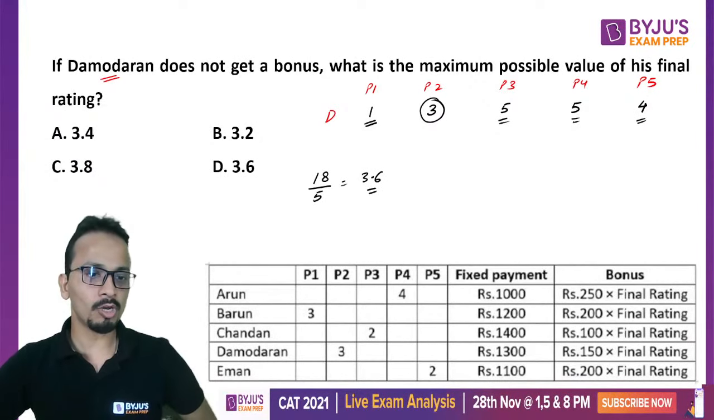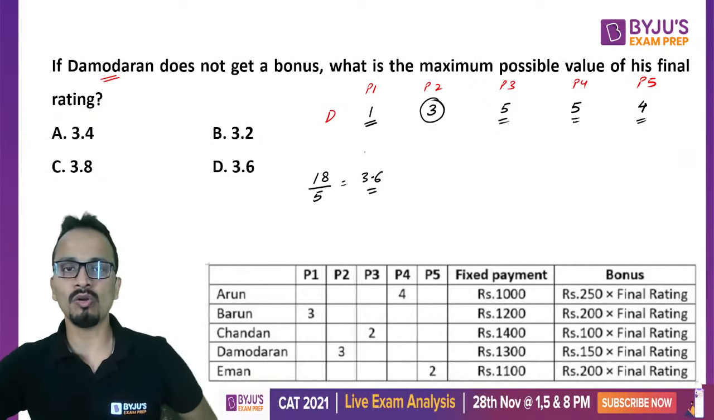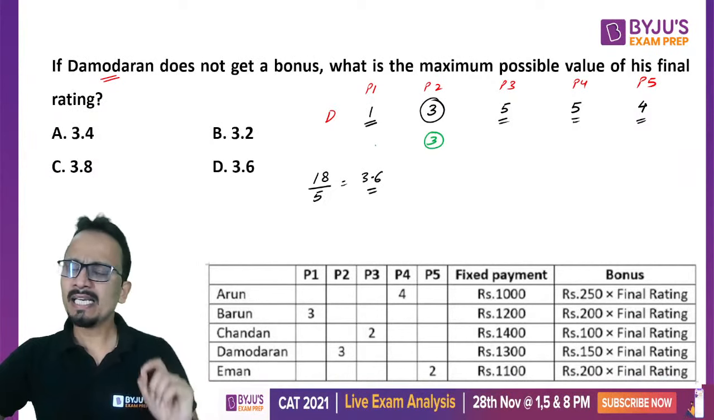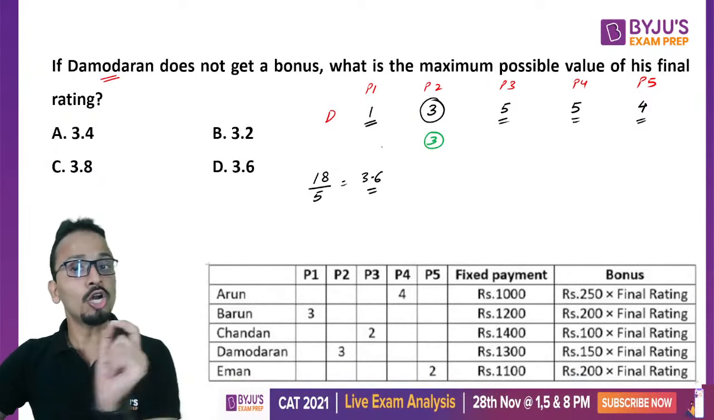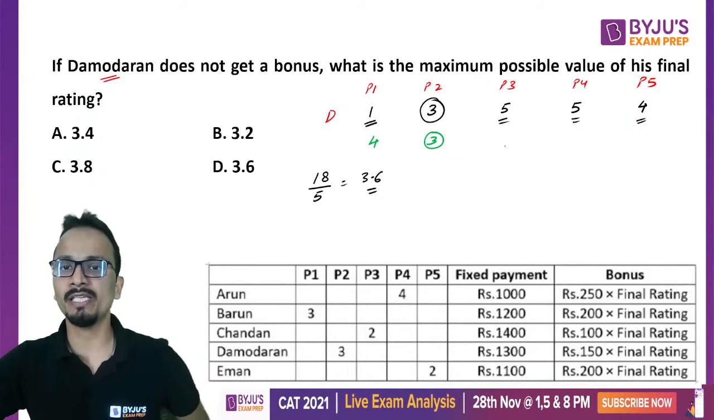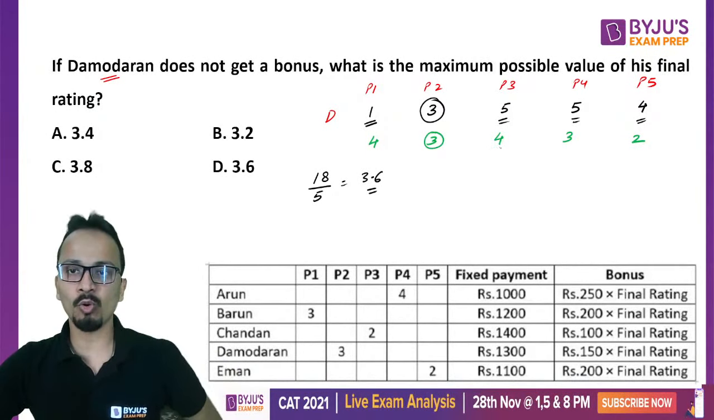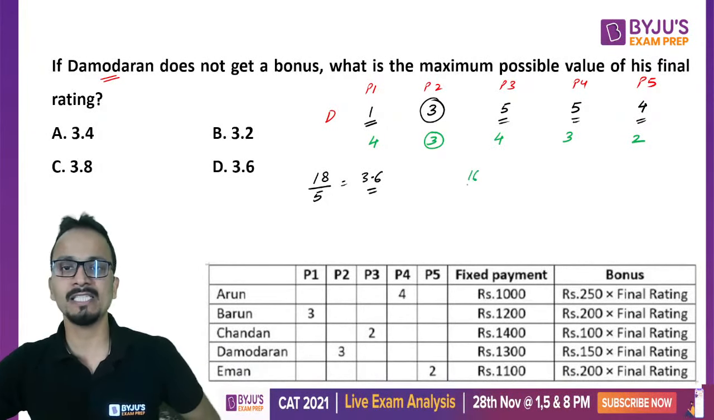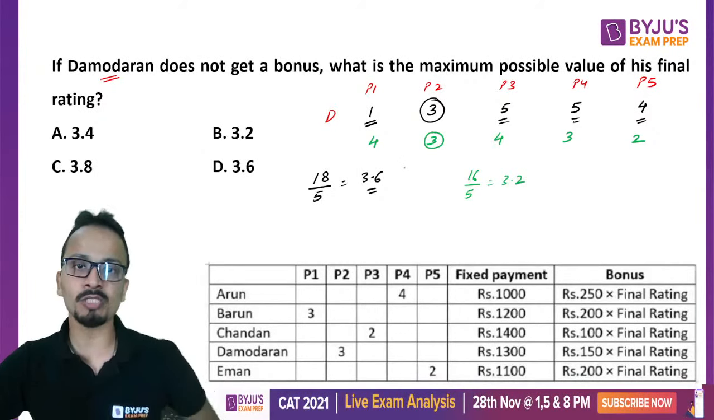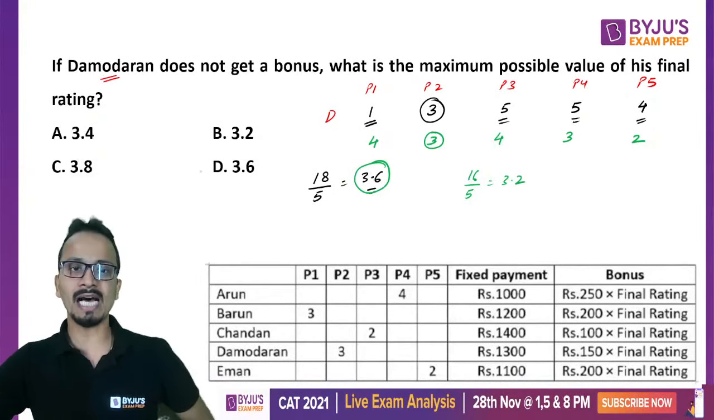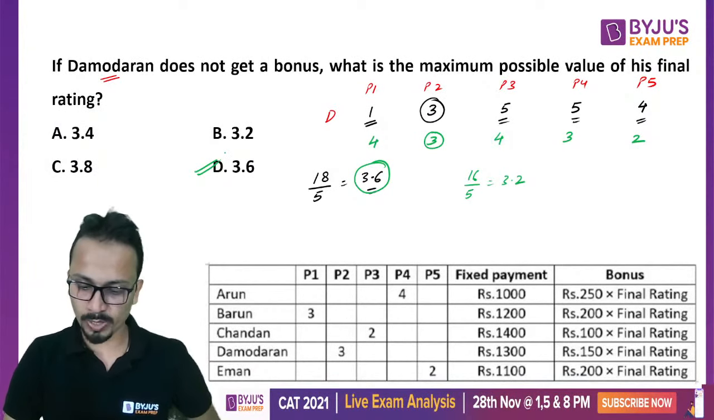I will take one more possibility. Let's say he does not score 1. Okay, so already 3 here. He is not eligible for the bonus if he does not score any 5. So to maximize this, I will give 4, then 4, and since one 3 is already done, I give a 2. So now in this case, the score is 4 plus 4 plus 2, 10, 16. 16 is the score divided by 5, it will give you 3.2. Now, since I have to consider the maximum possible value of the final rating, I'll be going with this answer, that is 3.6. Okay, fine.